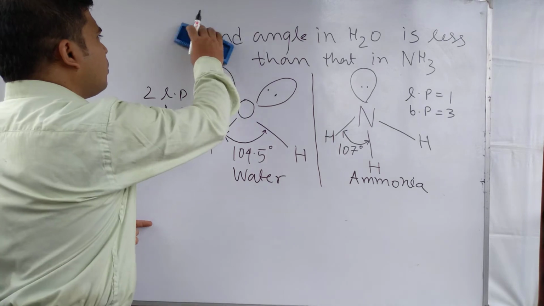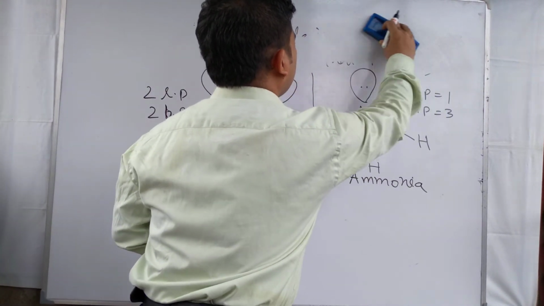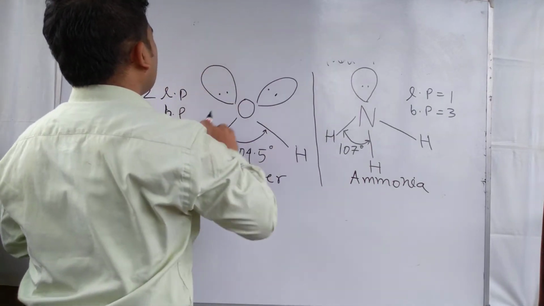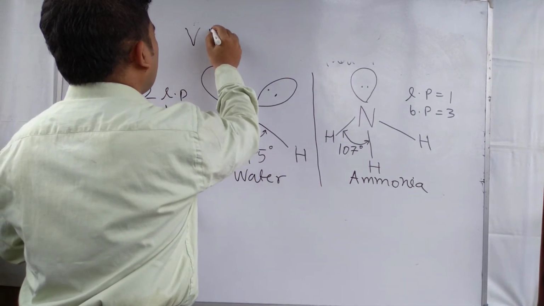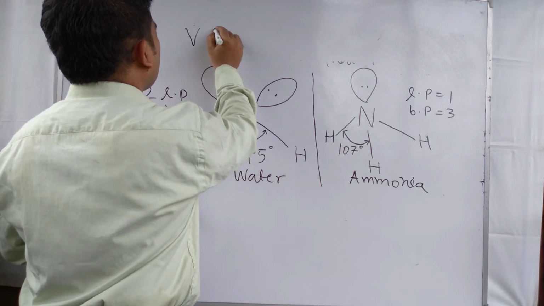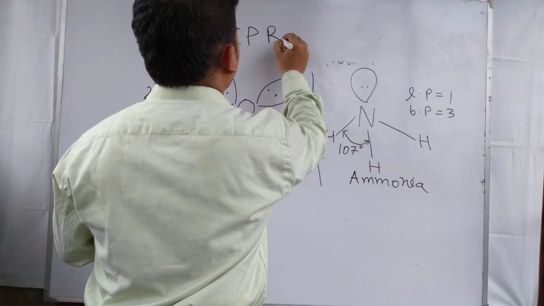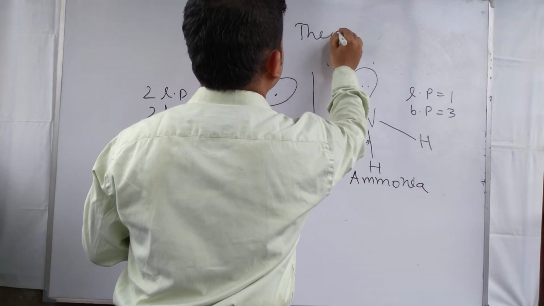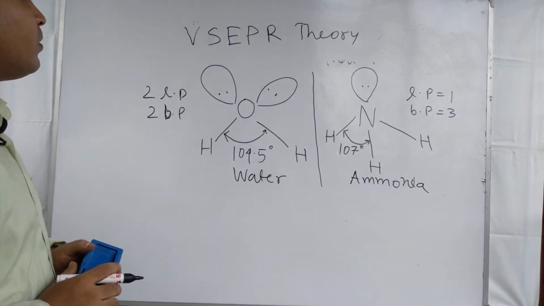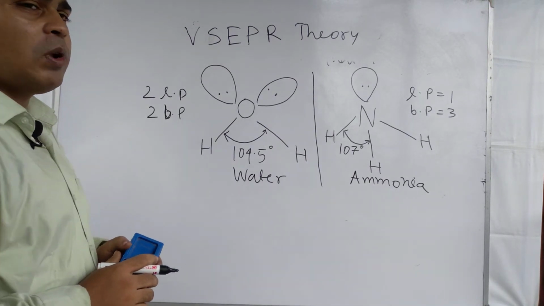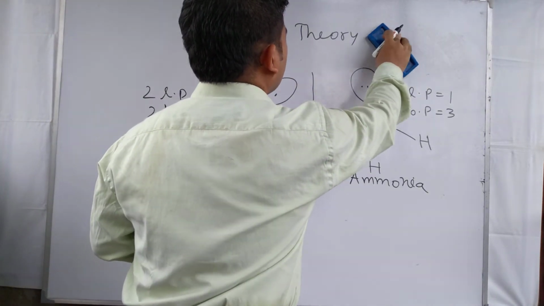And according to VSEPR theory, valence shell electron pair repulsion theory, we have to apply VSEPR theory to answer this question.